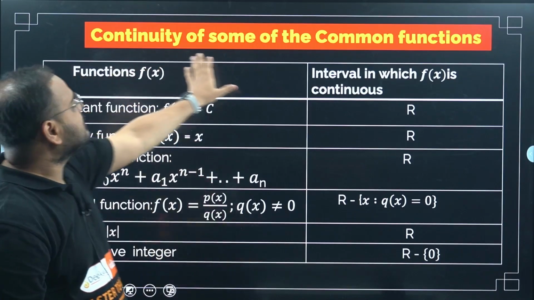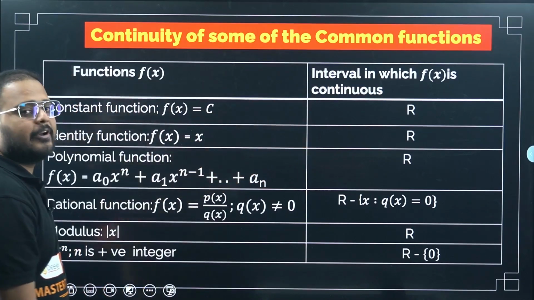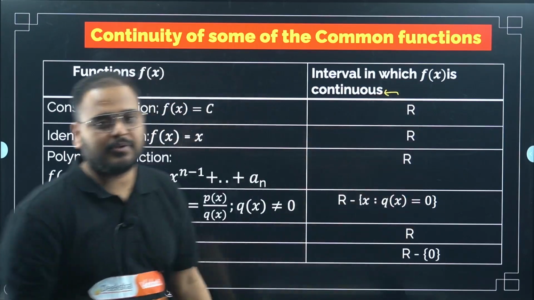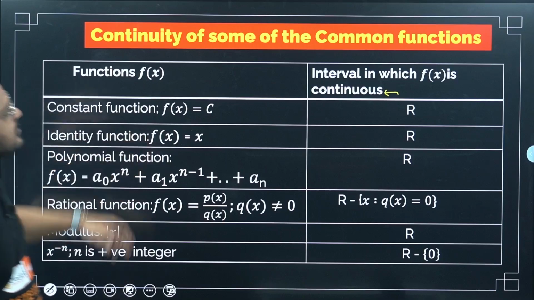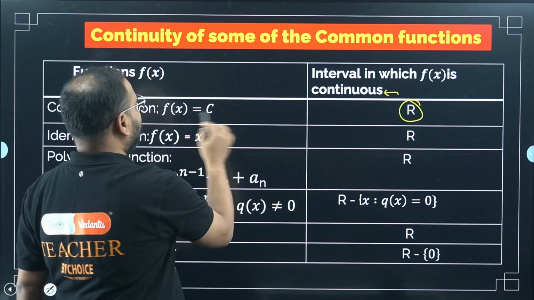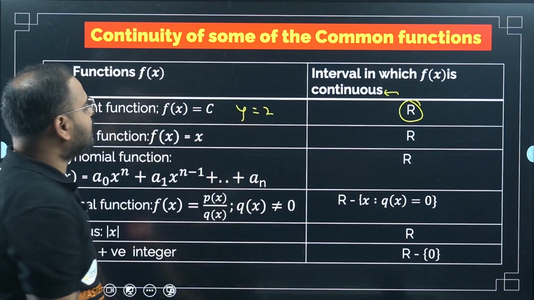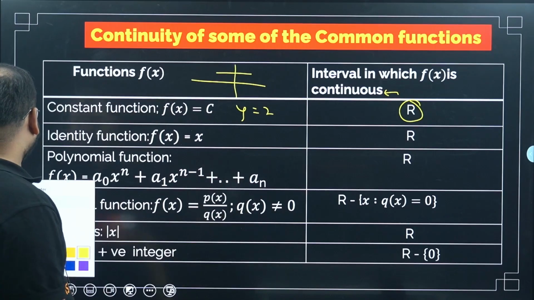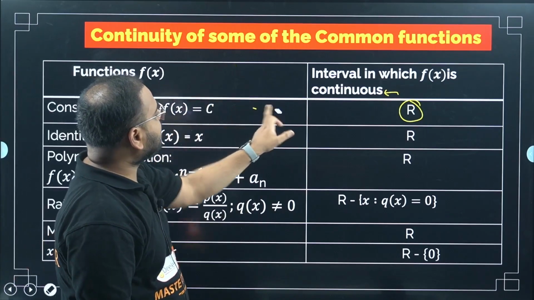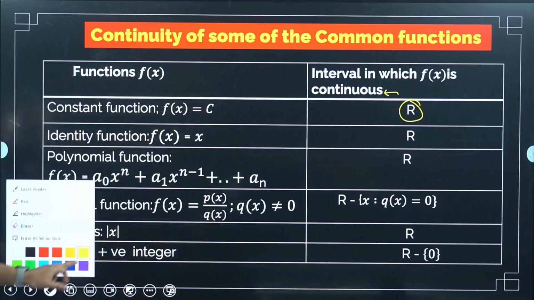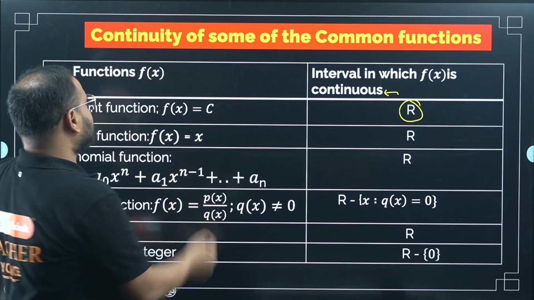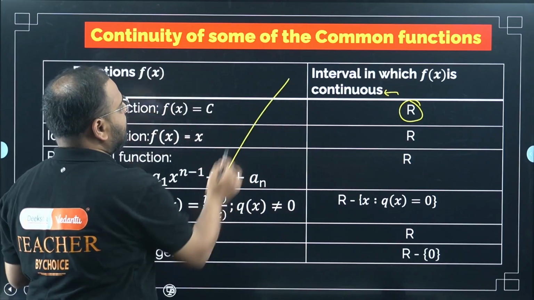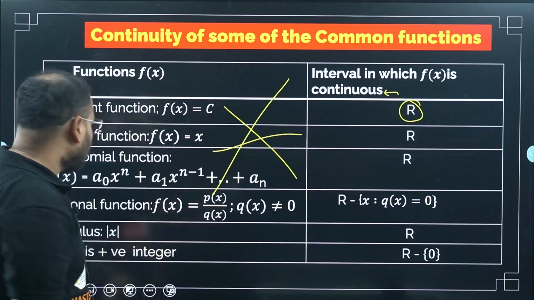Okay, now I'll simply read it out. For some given functions, what is going to be their continuity interval, means where we can call this function fx continuous? So for the constant function, I can write y as 2. How will the graph look like, bacha? Simply a horizontal line, no? Always continuous, right? So we don't have to worry about the continuity of that. It is continuous on all real numbers. What's the next one? It's a linear function, fx equals x, again y equals x. Again all real numbers. y equals x is a straight line, and a straight line is always continuous, wherever you take it. Correct?